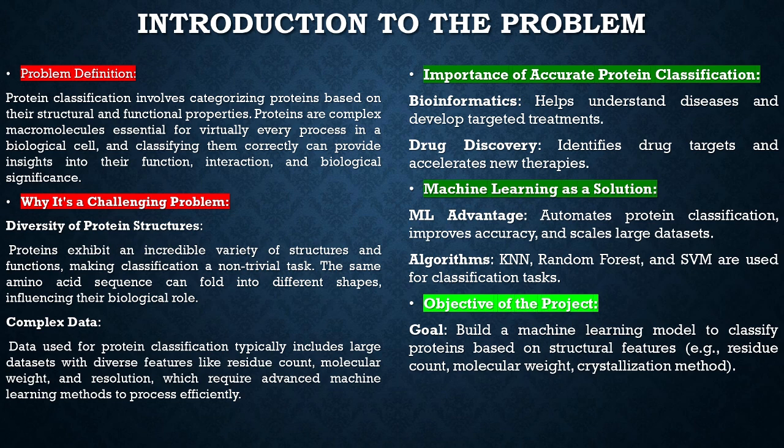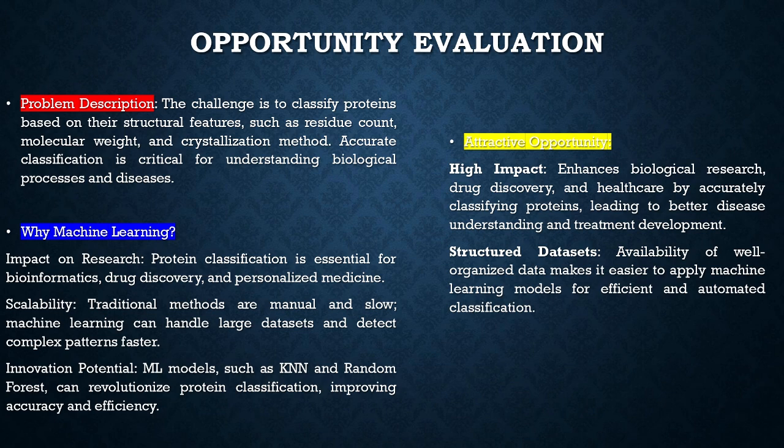The diversity of protein structures means that even proteins with similar amino acid sequences can exhibit different functions based on how they fold. This complexity makes accurate classification critical for advancing biological research and developing effective drugs. In essence, the ability to classify proteins accurately can provide insights into their function, interactions, and biological significance, which is vital for understanding various biological processes and diseases.